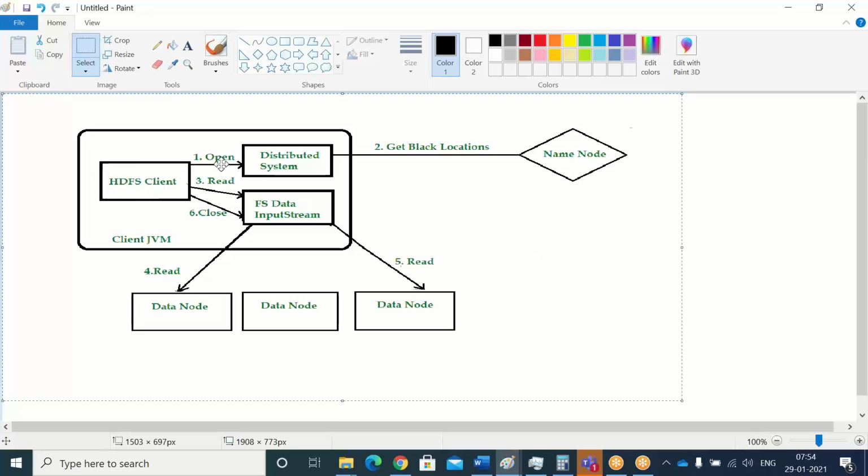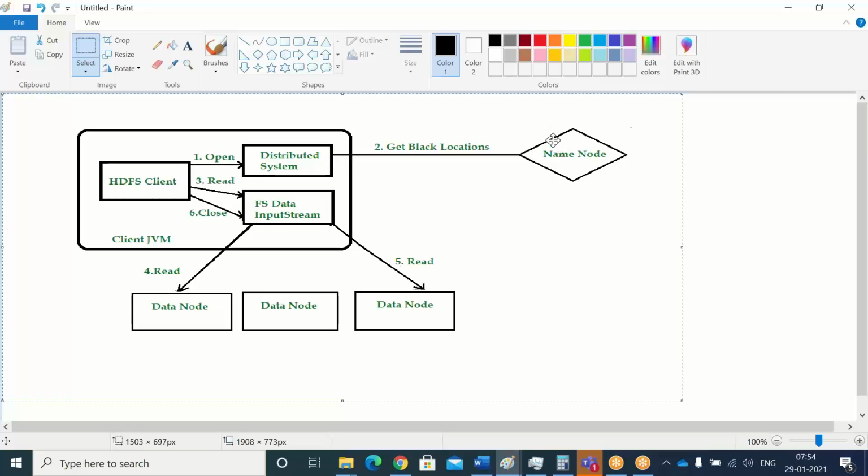At that time what will happen, first it will send the open request. It will go to the distributed file system. The distributed file system will contact the name node saying, boss, my client is requesting to get some data of so and so input file. First it will check the authentication, whether this user has read access or not. There will be some kind of restrictions for sensitive data and all. Based upon that, the name node will check whether he is a valid user or not. If it is a valid user, whether he has read access or not. Okay, read access is done.